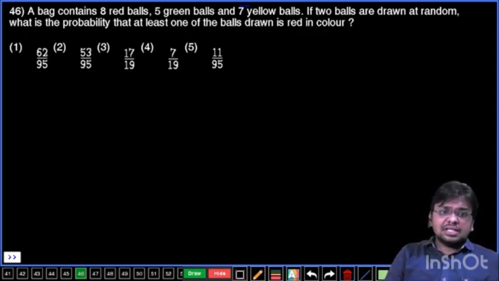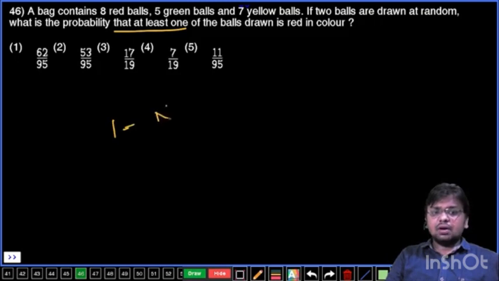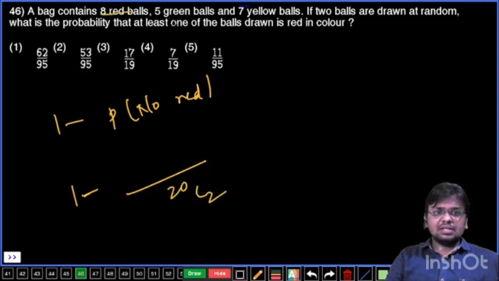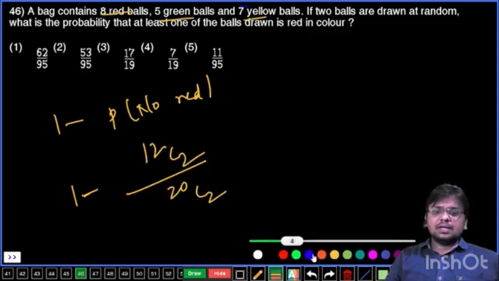Now the condition is that at least one of the balls is red in color. That means 1 minus no red ball. 1 minus probability of no red ball. Total possibilities are 20 C2. No red ball means don't take red balls, and the remaining balls are 12. Out of 12 you have to take 2. That is 1 minus 12 C2 by 20 C2.